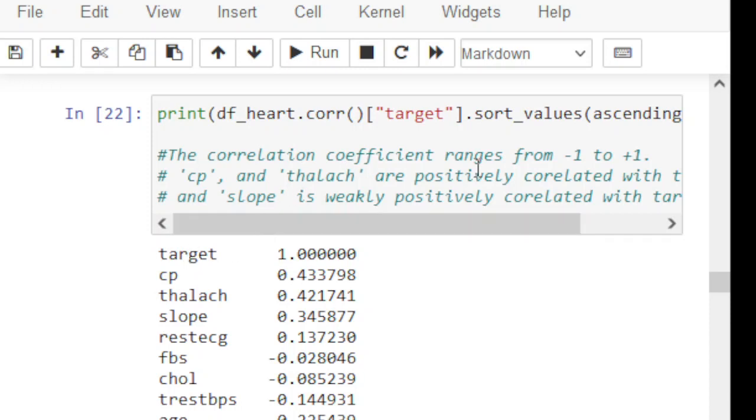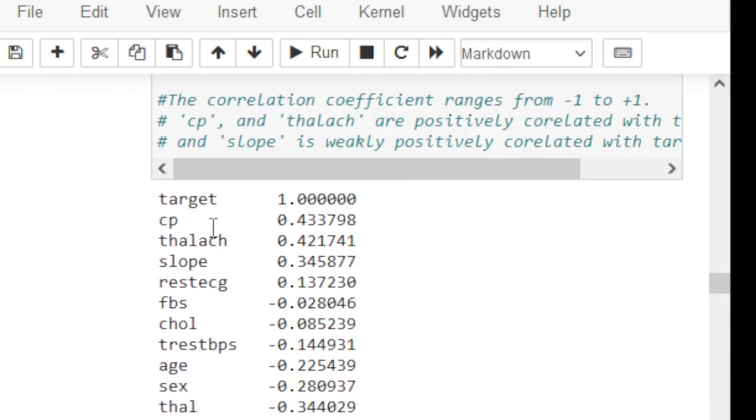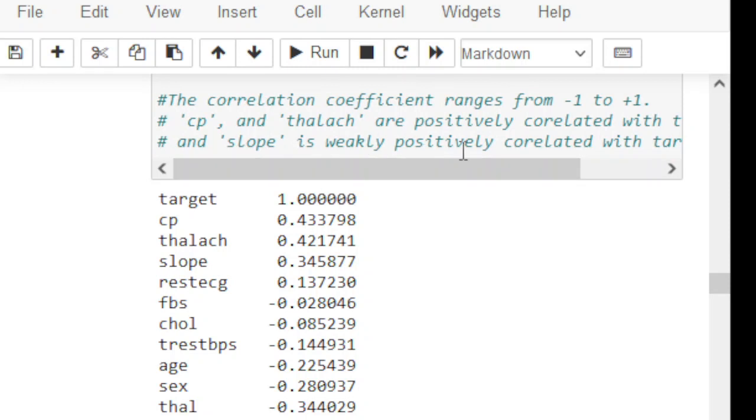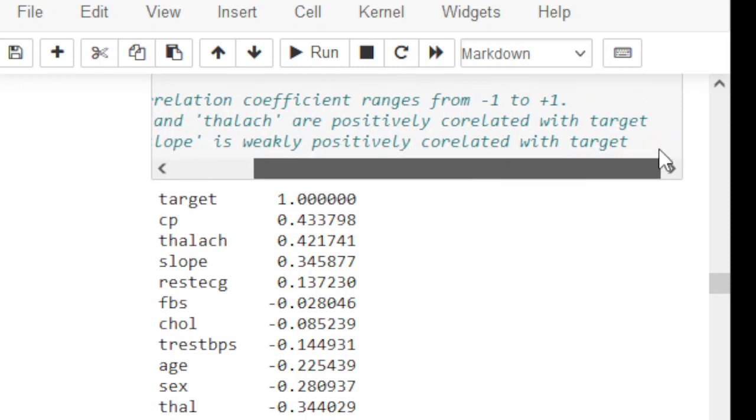The correlation coefficient ranges from -1 to 1. If you look at these values, all of them are in a range of -1 to 1. CP has a correlation coefficient of 0.43. It means CP is positively related, maximally correlated with the target variable. CP and thalach are positively correlated with the target, and slope is vaguely positively correlated with the target.